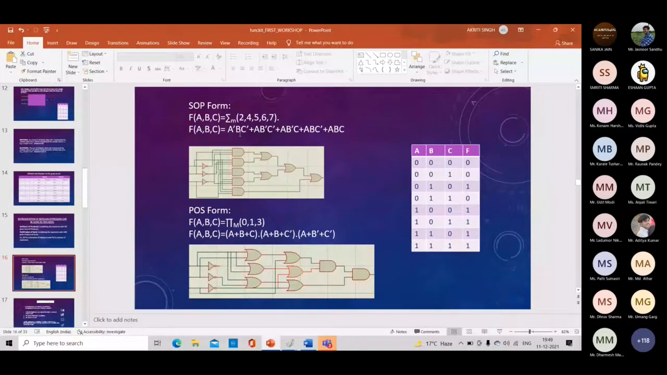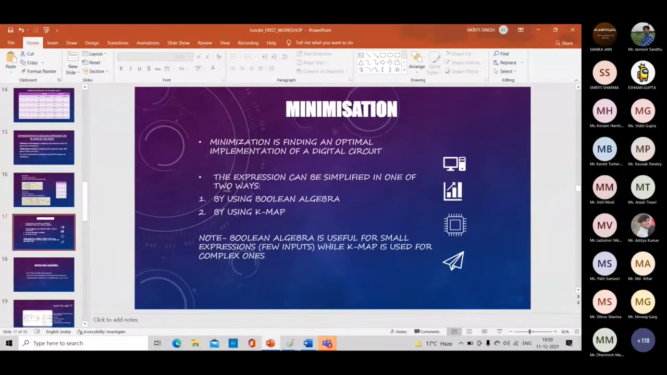But if you can see here, this circuit looks complicated. We can also minimize and optimize it. So the next topic we will learn about is minimization. Minimization is finding an optimal implementation of a digital circuit. The expression can be simplified in one of two ways, by using Boolean algebra and by using K-map. Boolean algebra is useful for small expressions, while K-map is used for complex ones.